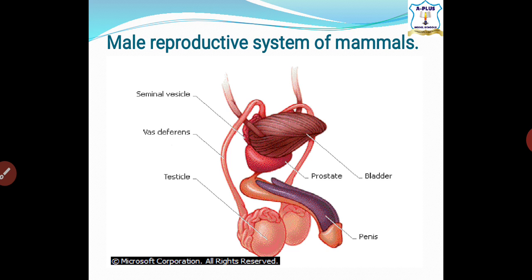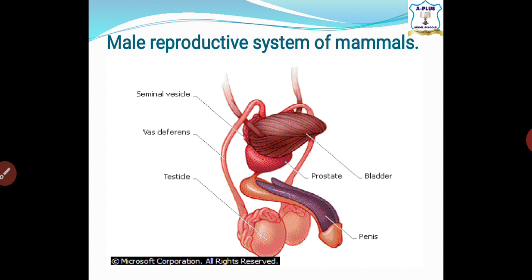Now let's talk about the penis. This is made up of spongy erectile tissue. I believe you can see that. It is a sensitive urinogenital organ, very sensitive. This part of the body of the reproductive system is very, very sensitive.